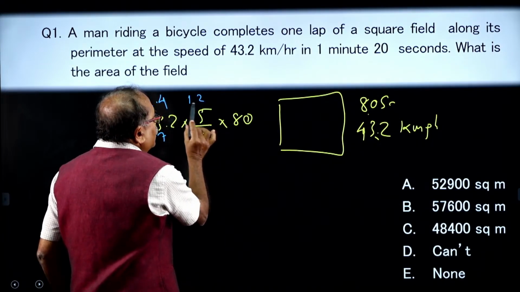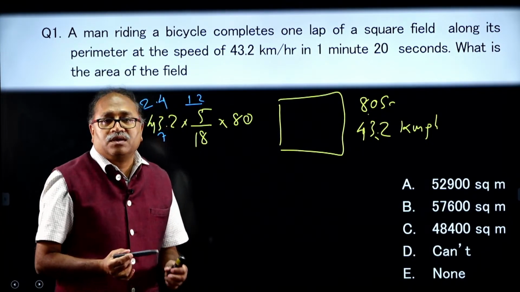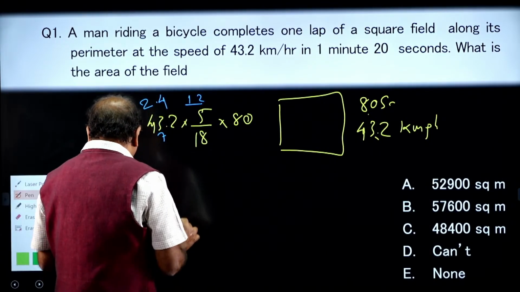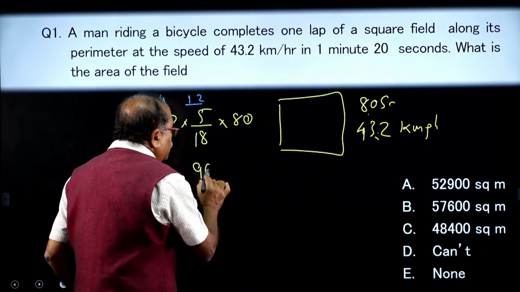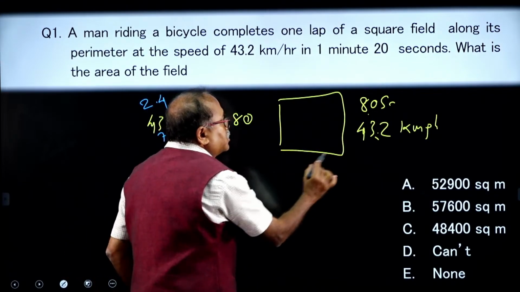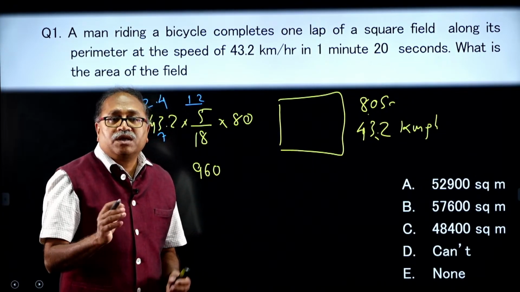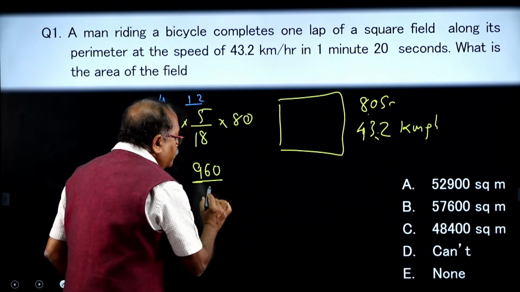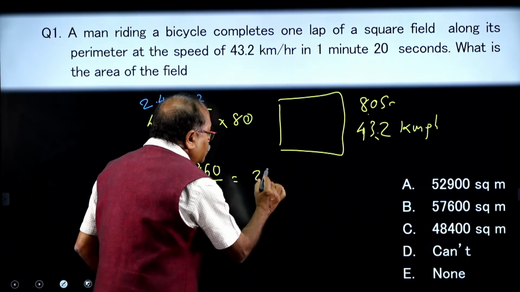So I am getting 12 over here, and 12 into 80 is 960. So 960 is the perimeter, that is 4A. What is A? I divide this by 4 and get A, which is 240.